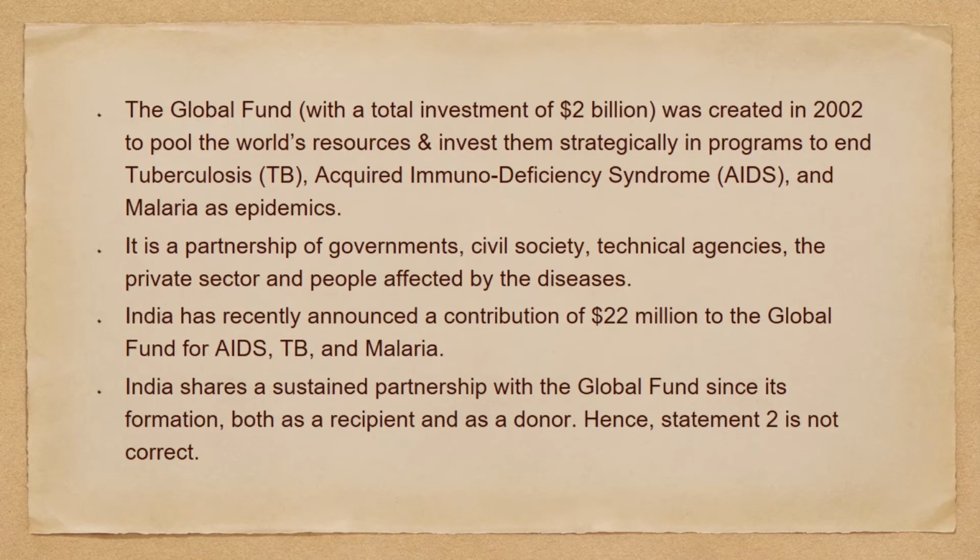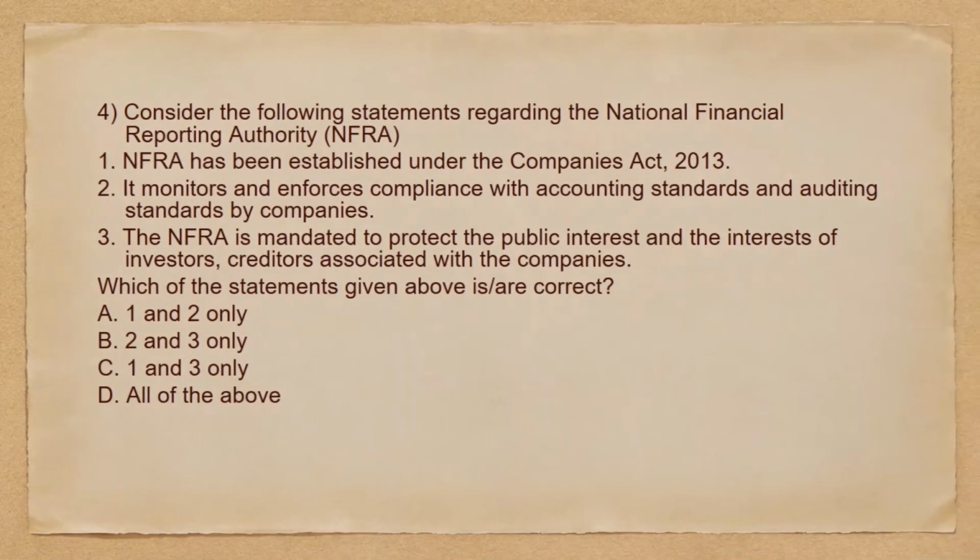So India has recently announced a contribution of $22 million to the Global Fund for AIDS, TB, and malaria. India shares a sustained partnership with the Global Fund since its formation, both as a recipient and as a donor. So our second statement is not correct. So that's it. Moving to the next question we have.